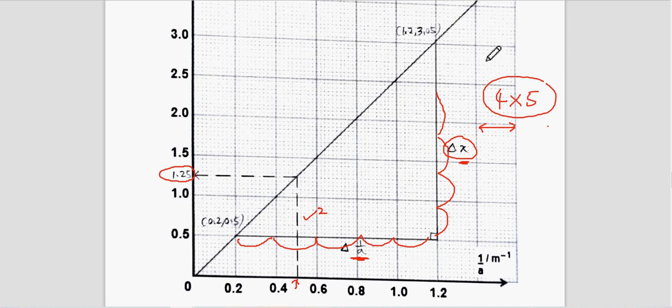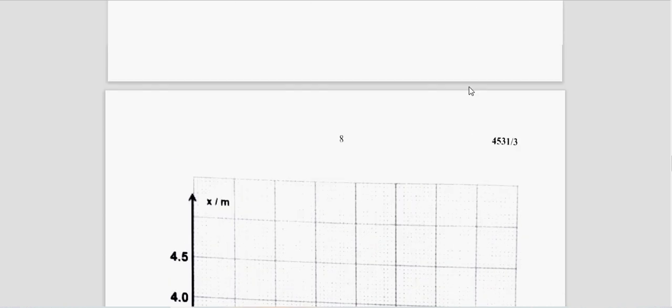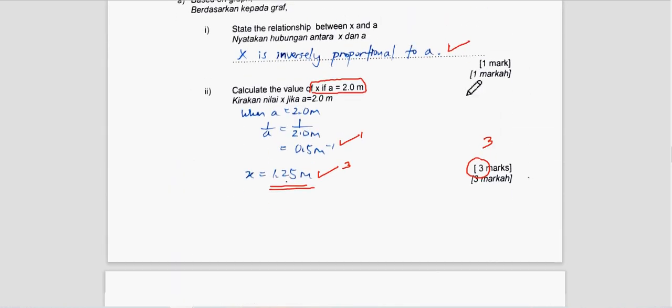Then in the column provided, you need to substitute the value. In order to make sure you are not making any careless mistake, it's good to label the coordinate. So the coordinate for this point is 1.2, 3.05. And then this point, the coordinate is 0.2, 0.5. Then from that coordinate, you can substitute the value down here.